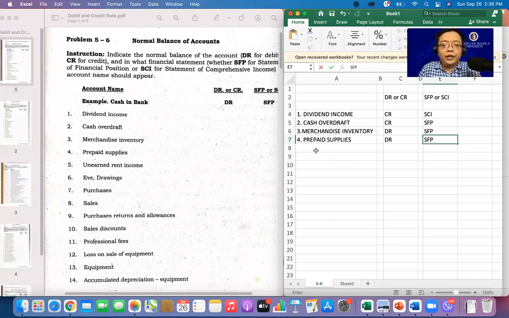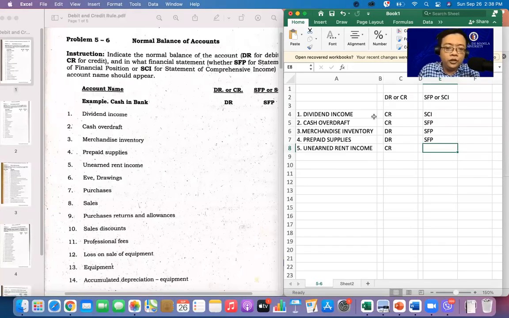Number 5. Di ba, we discussed about adjustment already? So unearned rent income, it is part of your liability. Of course, normal balance here is credit. And it is part of your statement of comprehensive income.